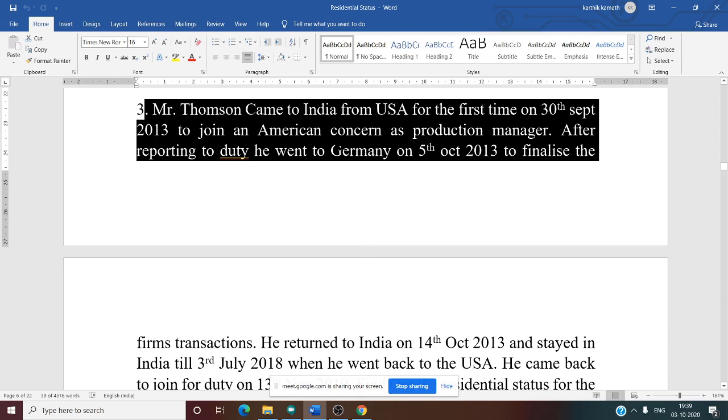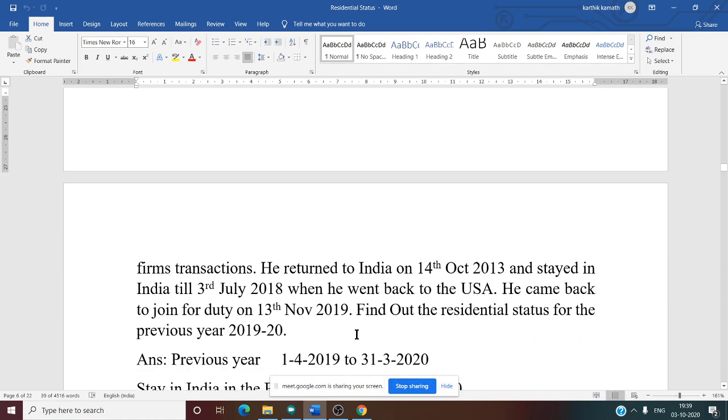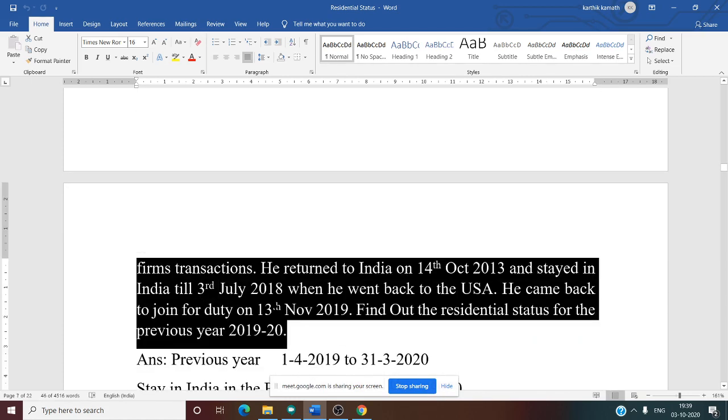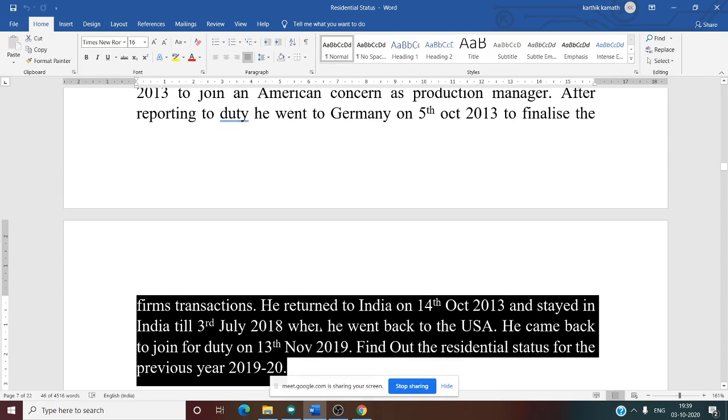That means the American concern is in India, and he joins as a production manager. Now this is clear. After reporting to duty, he went to Germany on 5th October 2013. He leaves India on 5th October to finalize the firm's transaction. Then he returned to India on 14th October 2013.